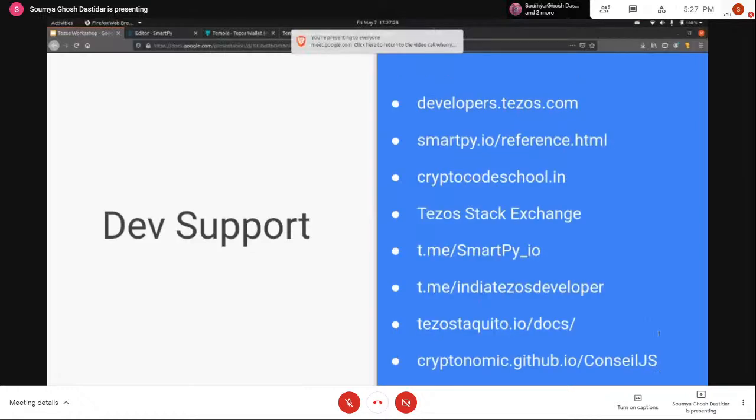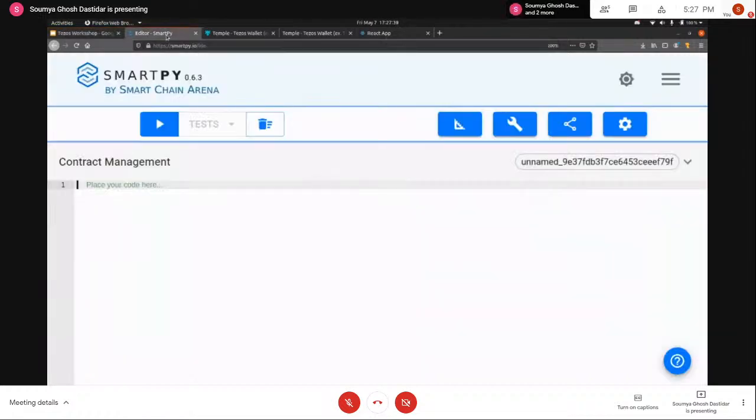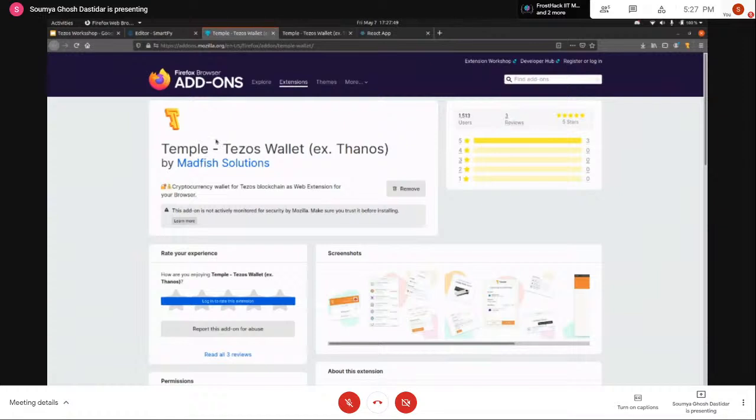So that was all for the presentation. Now let's move on to the actual application development, the Dapp application. So first of all, before you start developing the Dapp, you need to have an account or a wallet to connect to the network. So for that, we'll be using Thanos or Temple wallet in this case.